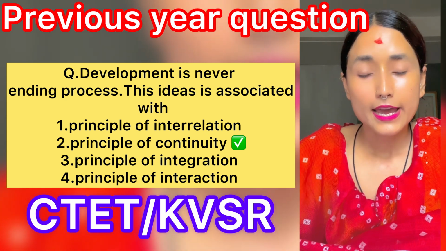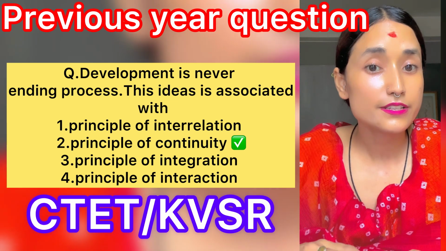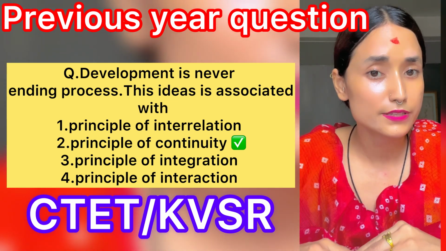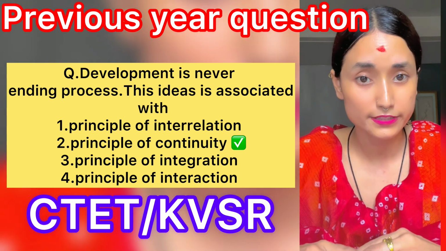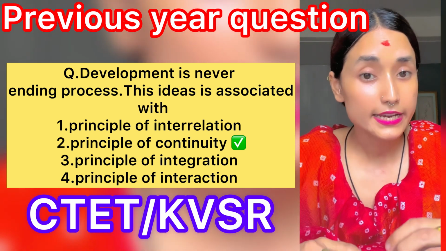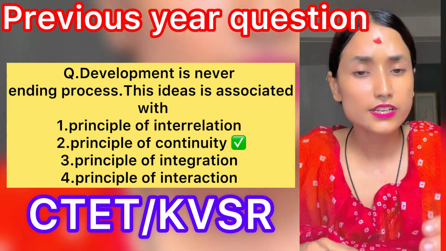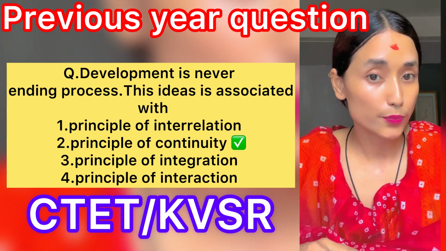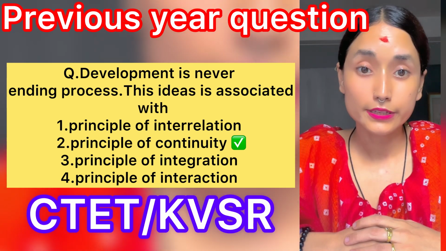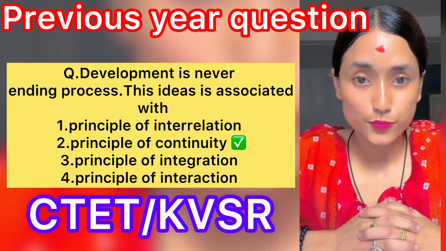Why? As we have studied in the previous class, development is a process. It follows certain patterns and a certain sequence which is almost similar in all children. And why is it considered a continuous process? It is considered a continuous process because it continues from womb to tomb. It means it starts from conception and ends with death. That's why development is known as the continuous process.